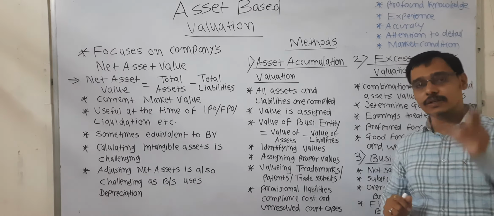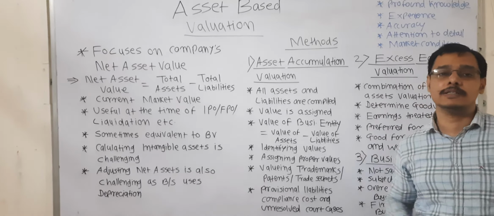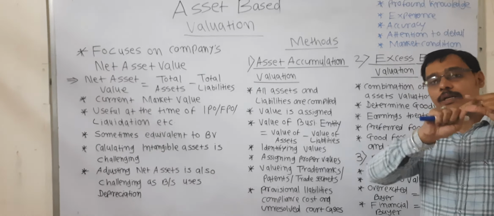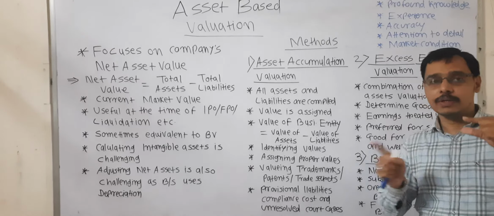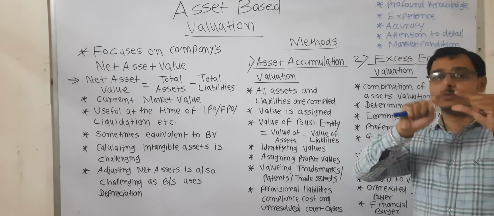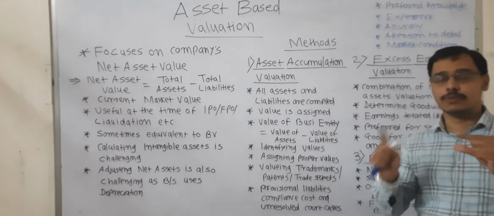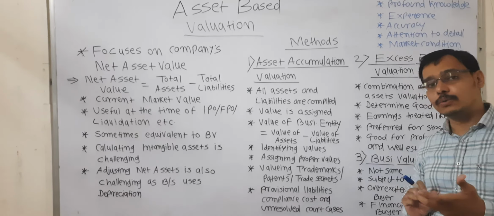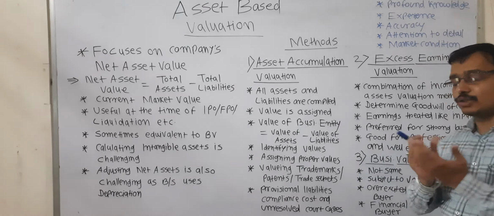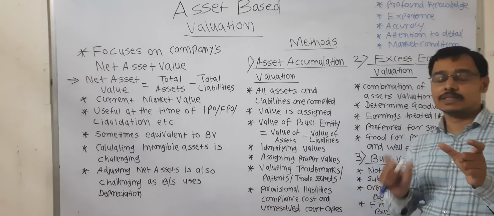After enlisting all the assets and all the liabilities, the values for the respective assets will be given and also the values for the respective liabilities will be found out. After assigning the proper values, the asset accumulation valuation method will value the company by subtracting total liabilities from total assets.